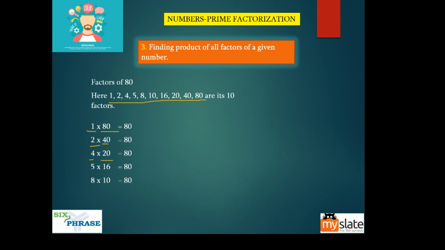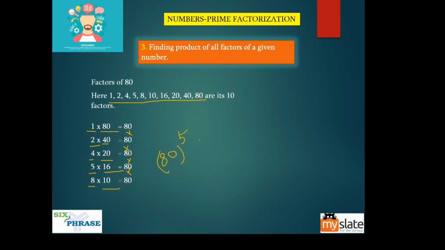These are its 10 factors. Their product is nothing but the product of 80 into 80 into 80 into 80, right? So how many 80s do you have? 5 80s. So this is nothing but 80 power 5. Simple, right? 80 power 5.